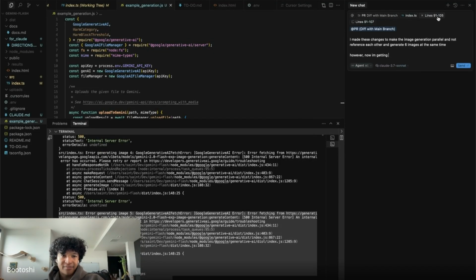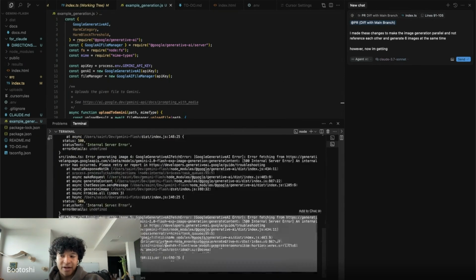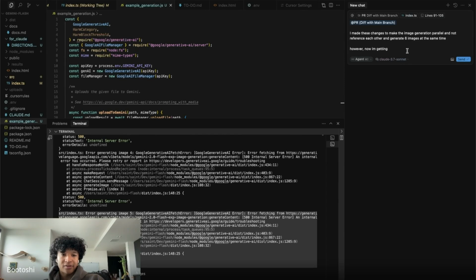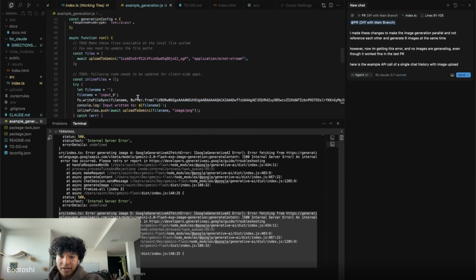However, now I'm getting, and I'm pasting it, and you can see the paste right here. It'll highlight it when you click on it. However, now I'm getting this error, and no images are generating, even though it worked fine in the last PR. Here is the example API call of a single chat history with image upload. And I just remembered I have to